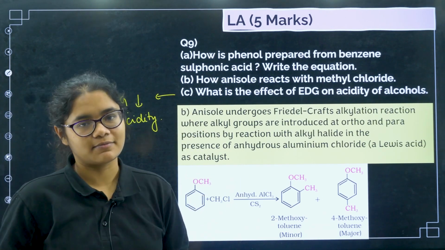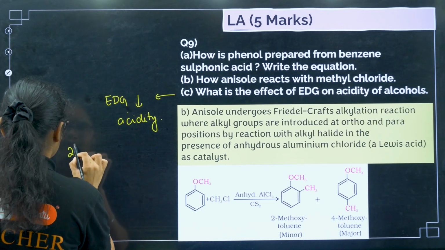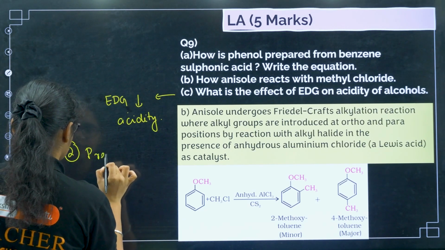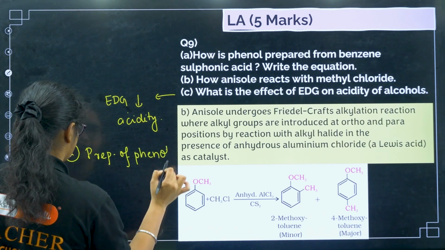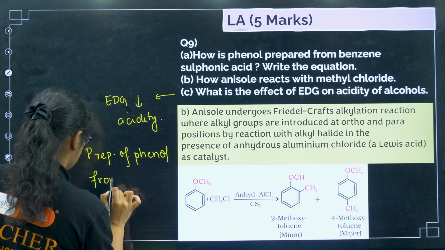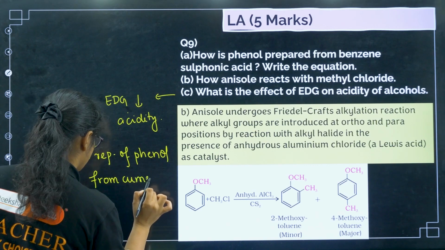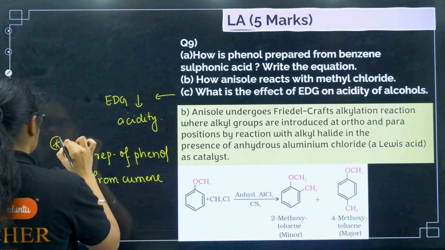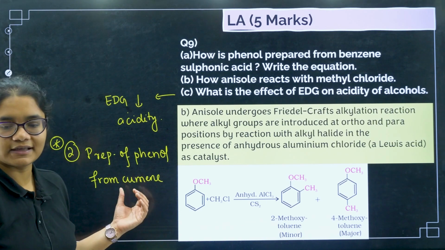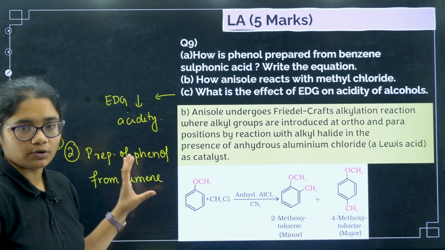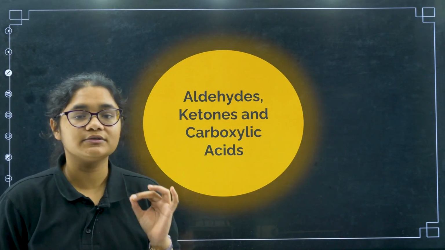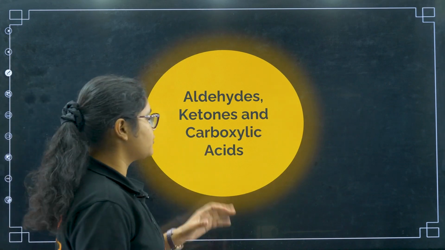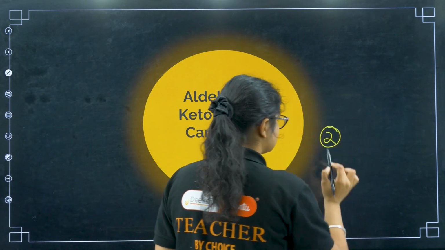Now one more important question that I have discussed in the 2 marker section that can be asked in the 5 marker section, that is preparation of phenol from cumene. Please prepare this one properly. I have not discussed it here because I discussed it in the 2 marker section, but please prepare this one also. Now moving to the next chapter, aldehydes, ketones and carboxylic acids. From this chapter 2 questions will be asked.